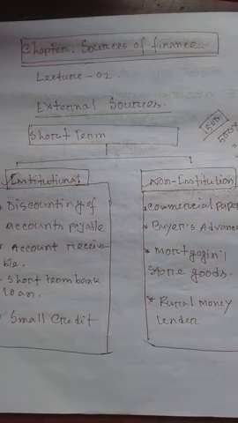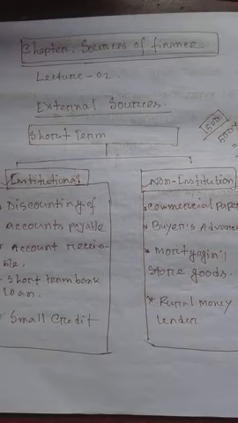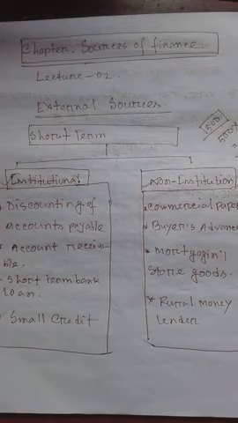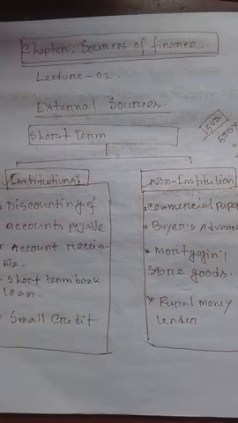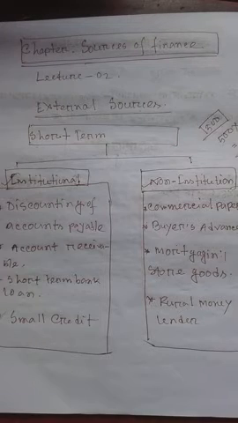So these opportunities will be on behalf of the sellers for these regions. This is bill payables, and this is the most important topic. This is the most important source of external finance of short term. Another most important topic is short-term bank loan.